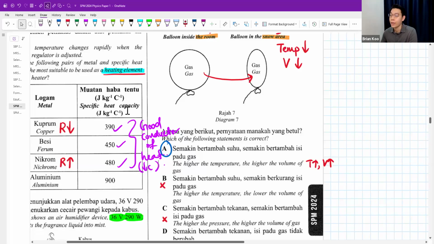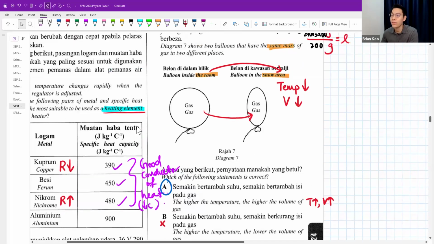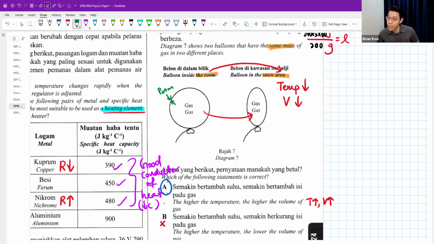If you ask, teacher, how do you know pressure never changed? Because the question never mentioned anything about pressure. What is the pressure pressing on the balloon? Atmospheric pressure. That means inside here is also the same pressure. What is the pressure pressing on this balloon also? Same. It's still atmospheric pressure. We never change the pressure, and so the gas pressure inside is also the same. The pressure is constant.